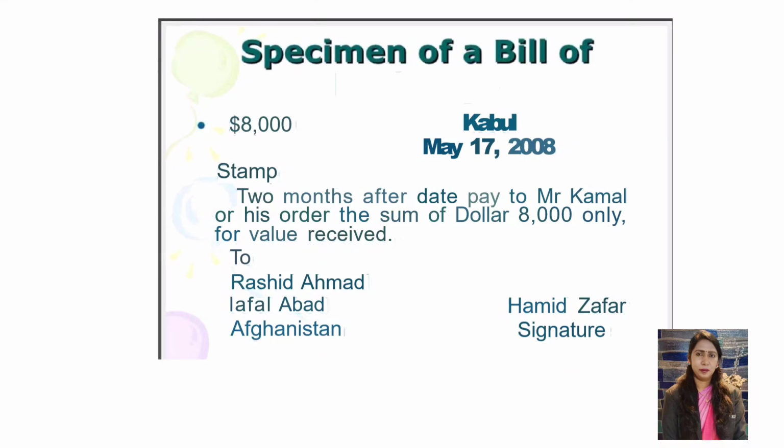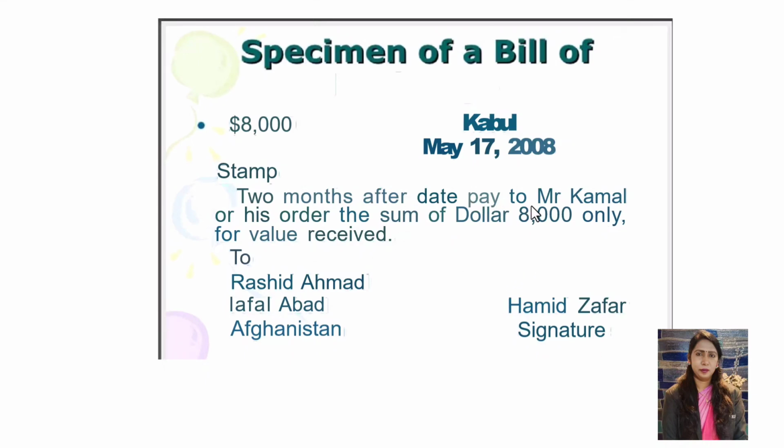Specimen of a bill of exchange, copy mentioned here. Here we have to mention the amount we are supposed to get from the person. Here is the person to whom we are writing. This is a specimen of a bill of exchange. Here we have to mention the amount and who is writing it, who is making this bill of exchange, and to whom we are giving it. All the things properly mentioned.